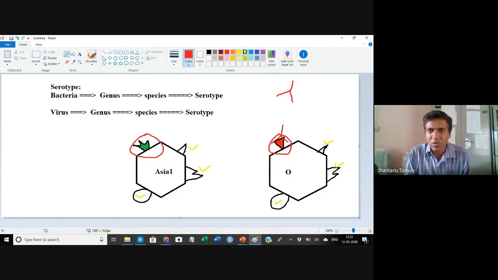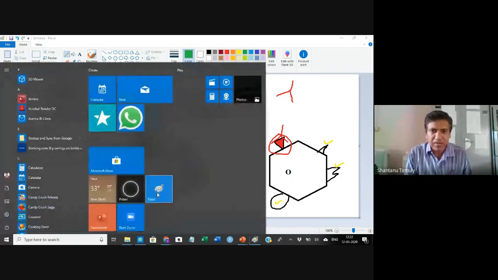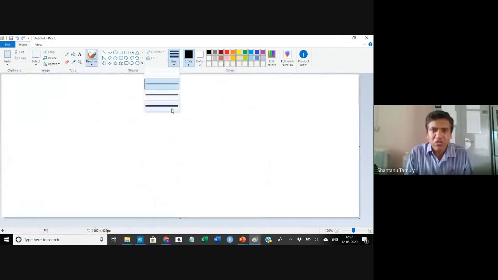Then what will we do? We'll use a monoclonal antibody that is specific for the epitope present in Asia1. So this antibody will go and bind here. Okay, so we will understand that if it binds here, that means this is Asia1. So if I tell it in another, simpler way,